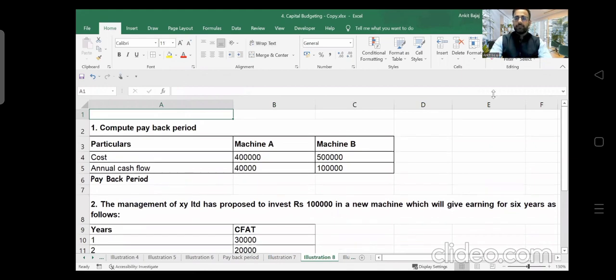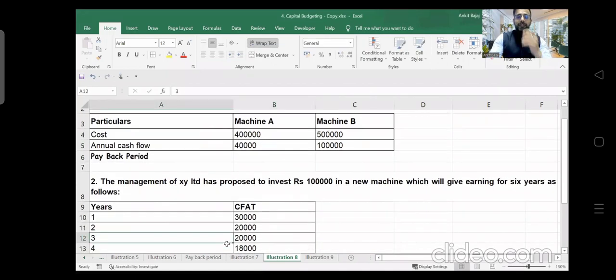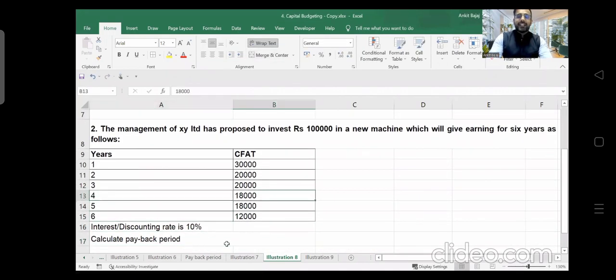In this question, you will be facing problems. Here the cash flows are lower than the invested amount if you calculate the present value of cash flows. So here you have to change these cash flows.